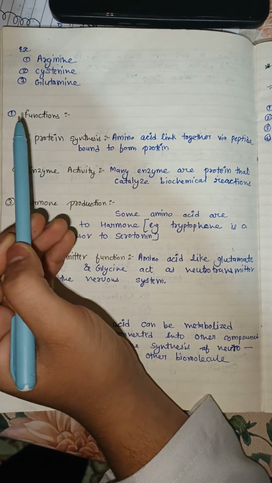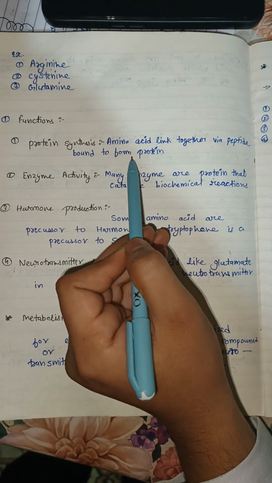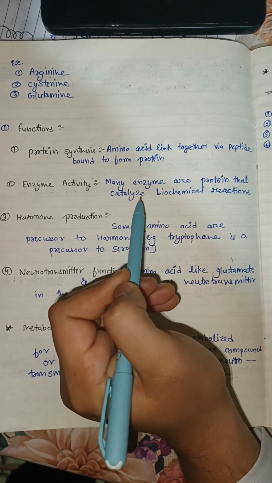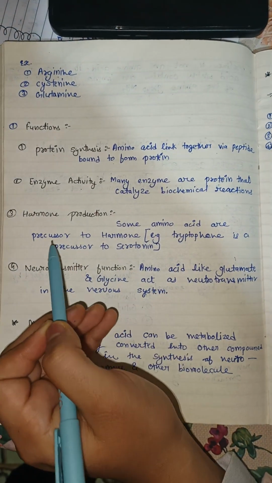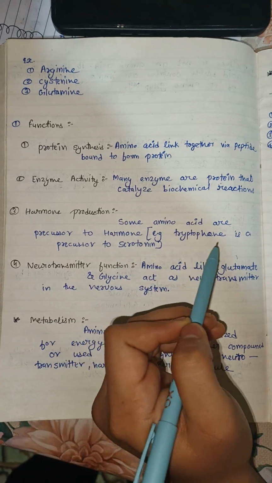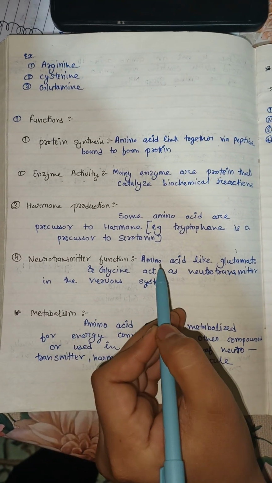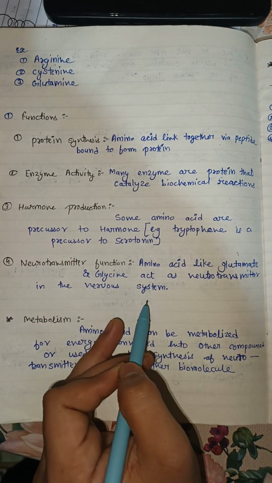Here are some functions of amino acids, like protein synthesis. Amino acids link together via peptide bonds to form a protein. Then enzyme activity: many enzymes are proteins that catalyze biochemical reactions. In hormone production, some amino acids are precursors of hormones, like tryptophan, which is a precursor of serotonin. Then neurotransmitter function: amino acids like glutamate and glycine act as neurotransmitters in the nervous system.